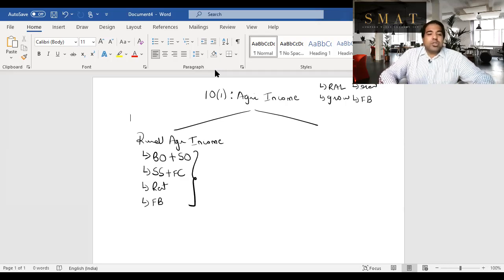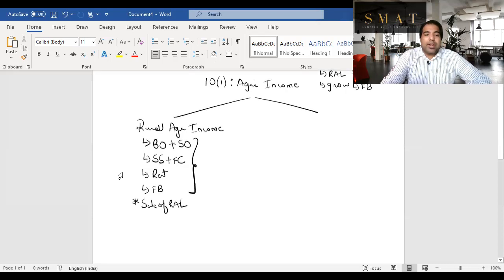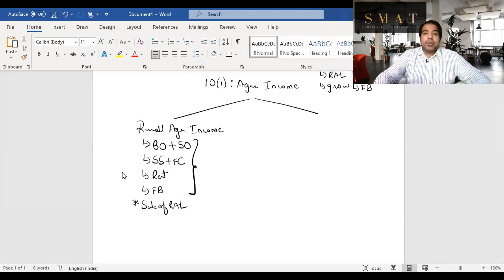There is one income which is not agri income, and hence I'm putting a star on it. Guys, when you sell this rural agriculture land, sale of rural agriculture land, although it's not agriculture income, even this one is not taxable. So tax won't be levied on this, but this is not a part of agricultural income. All right. If you understood this, let's look at what is urban agricultural land,